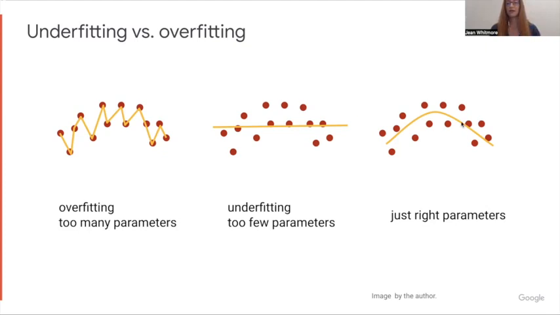Finally, if you look on the right, there's the just right number of parameters. It's a line that doesn't necessarily touch every point. It doesn't have 0 training error, but as we'll see in a moment, it generalizes well.